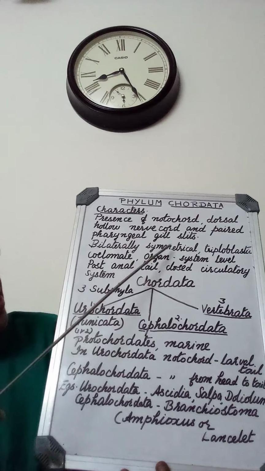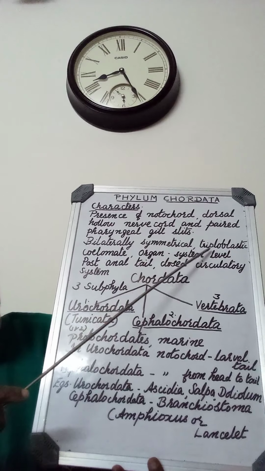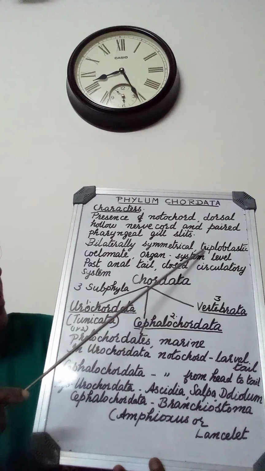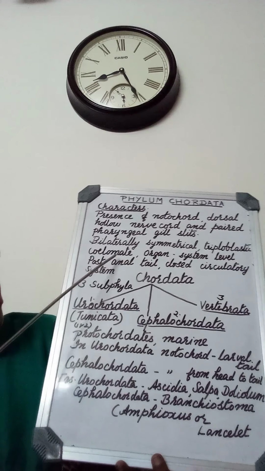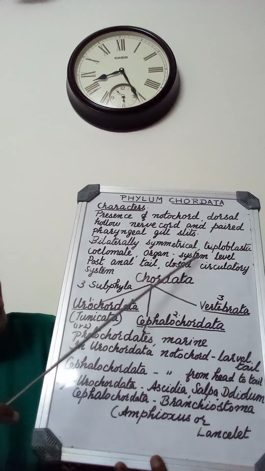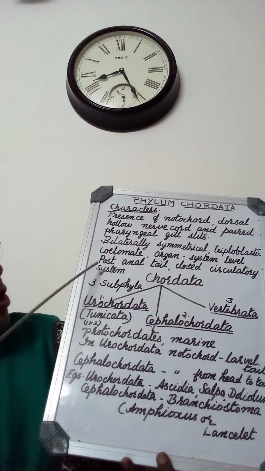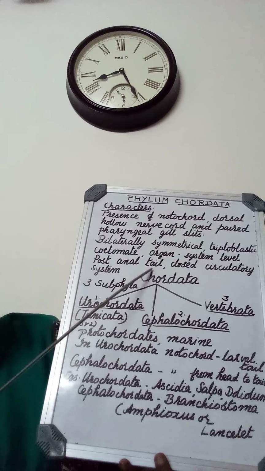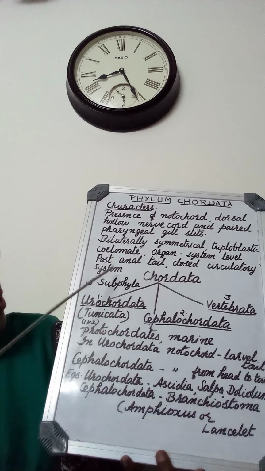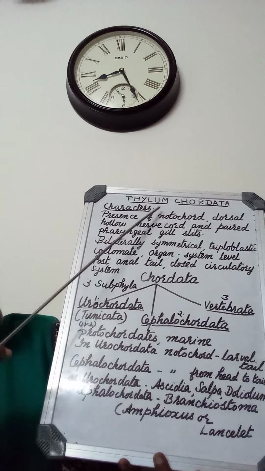They are bilaterally symmetrical. Symmetry, everything I have already explained. They are triploblastic, three layers will be there: ectoderm, mesoderm, and endoderm. They are coelomate, body cavity lined by mesoderm. Then they have organ system level of organization. Then they have a post-anal tail near the anus. Then the circulatory system is closed. These are the important characters of phylum Chordata.